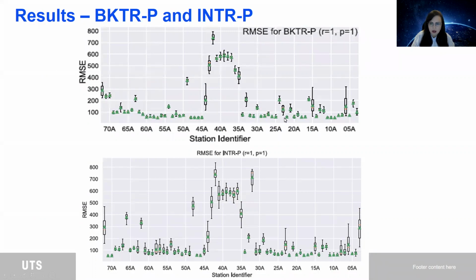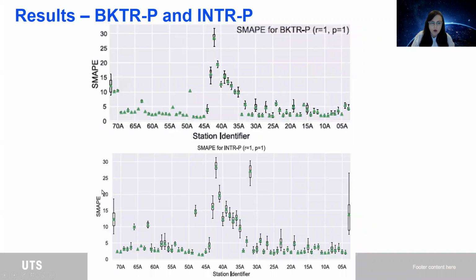And also in terms of RMSE, as you can see here, we obtained a low RMSE around 80, 90 for the backtracking and around 100 for the interpolation. These are almost 3 times lower than the RMSE obtained for the daily profile predictors, for example. Same story is being told for the SMAPE here, around 3.54 for the backtracking and 4.5 for the interpolation.